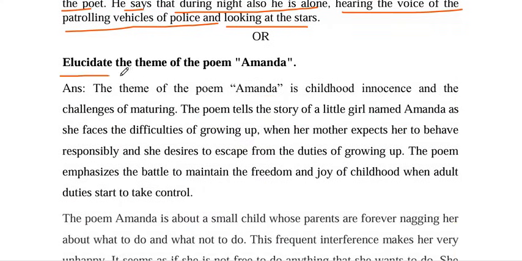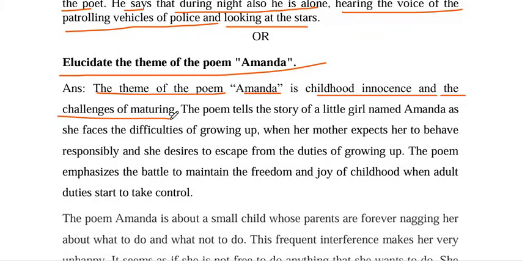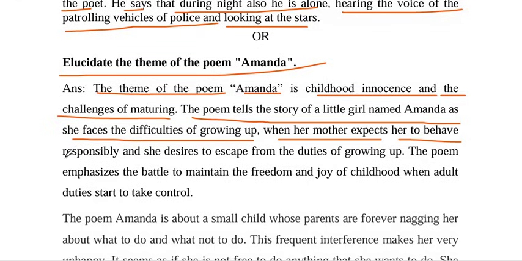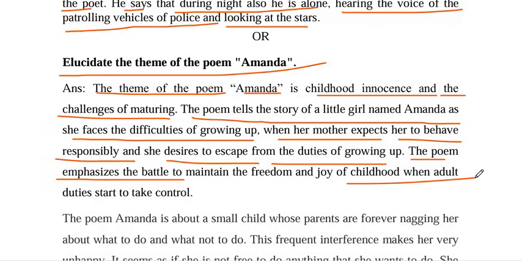Our question: elucidate the theme of the poem Amanda. The theme of the poem Amanda is childhood, innocence, and the challenges of maturing. The poet tells the story of a little girl named Amanda. She faces the difficulties of growing up when her mother expects her to behave responsibly and she desires to escape from the duties of grown-ups. The poem emphasizes the battle to maintain the freedom and joy of childhood when adult duties start to take control.